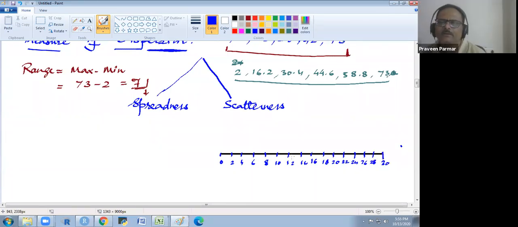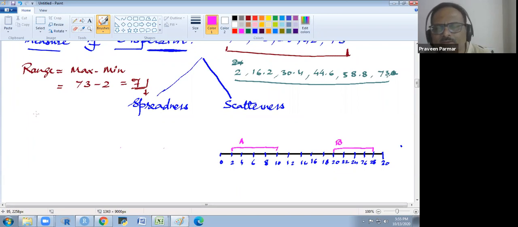This is our data. And I have one data set here and one data set here. This is my A data set, and this is my B data set.